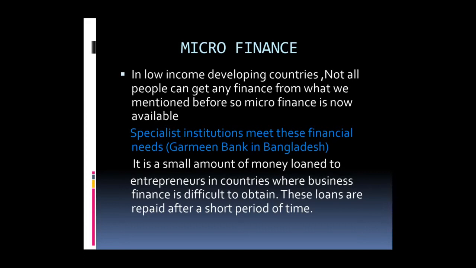So they give a loan to entrepreneurs, and of course, these loans will be repaid after a period of time. But here we are talking about a loan of maybe $100, $70, $200, so we're not talking about a big amount of money. But this is what we call microfinancing.